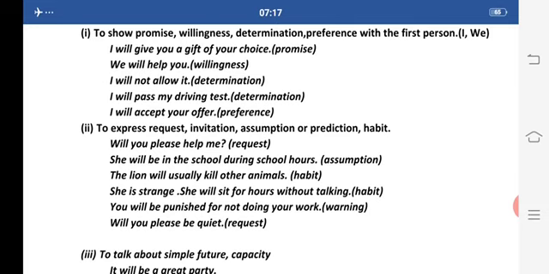The lion will usually kill other animals. Now this is the habit. This is the habit of the lions that they kill other animals. We also use will for habitual events like, she will get upset if I fail to reach on time. So here the use of will is showing a habitual event or a habitual activity which is there on a daily basis.